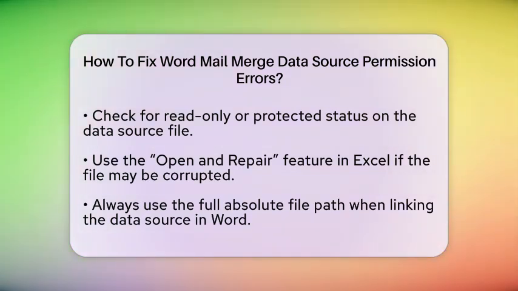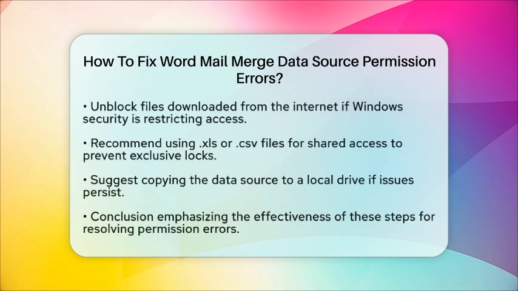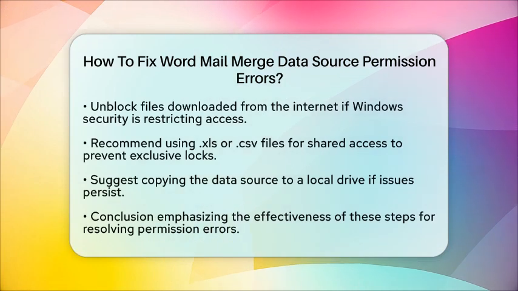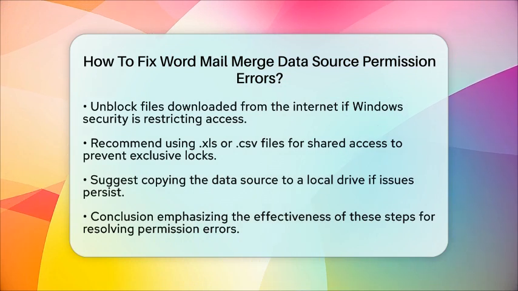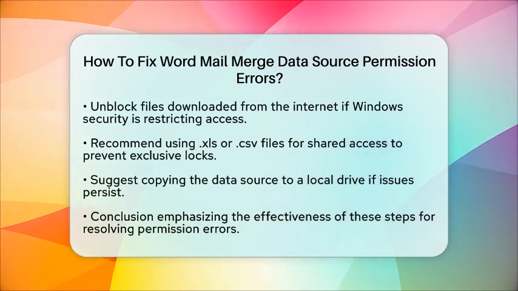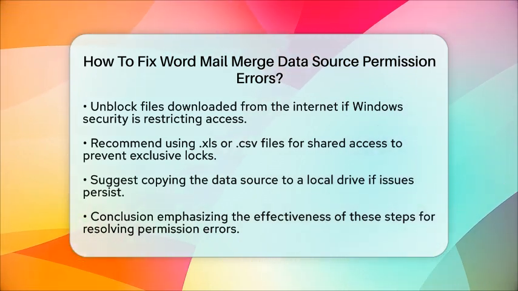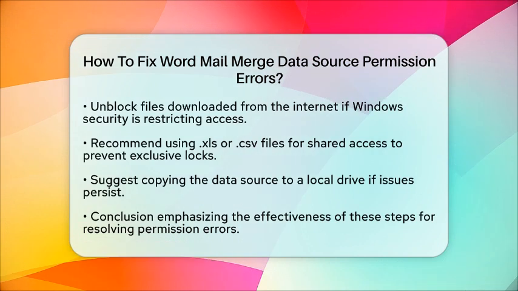If you downloaded the data source or Word template files from the internet, they might be blocked by Windows security. Right-click the file, select Properties, and if you see an unblock option, make sure to check it to allow full access. If multiple users need to access the same data source, avoid using XLSX files on shared drives. Instead, opt for CSV or XLS files to prevent exclusive locks by Word.